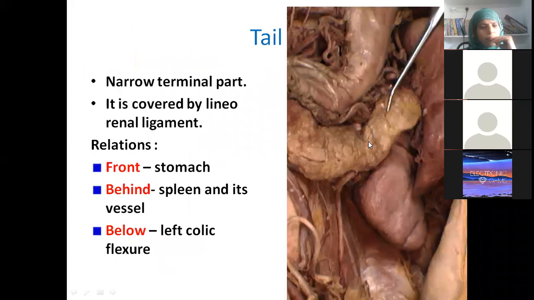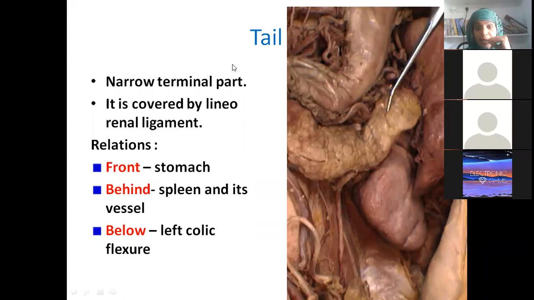Yes, ma'am. Okay. Now coming to the tail. Meghana, where is the tail ending, beta? What is this organ we have seen yesterday? Spleen. Very good. So the tail is the narrow terminal part. We know it is covered with the lienorenal ligament. Lokesh, can you expand lienorenal? Extending between what and what? Spleen and left kidney. Between the spleen and left kidney, we have the lienorenal ligament.